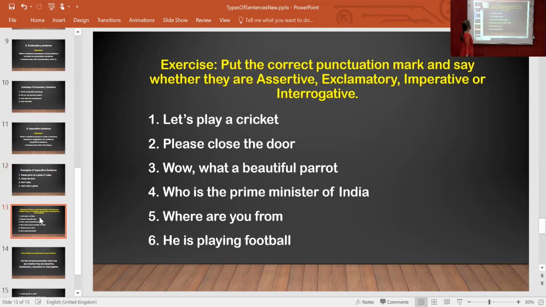Now I will give you some exercise. Put the correct punctuation mark and say whether they are assertive, exclamatory, imperative, or interrogative. The first sentence is, let's play a cricket. The second is, please close the door. Third is, wow, what a beautiful parrot. Fourth, who is the Prime Minister of India? Fifth is, where are you from? Sixth, he's playing a football. You want to focus on the sentences and identify which type of sentence each one is.